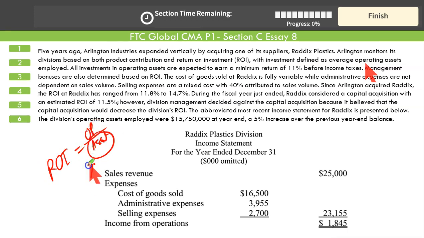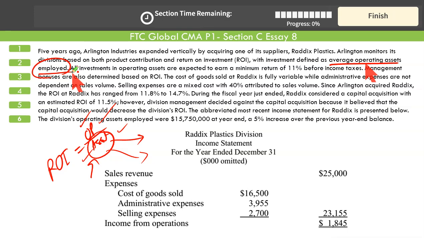Now this asset base could be total assets employed, total assets available, assets at book value, assets at market value, assets at replacement cost, assets at net present value. Since it's not a standardized ratio, you can use any combination of profits and assets you want. So for them, they have considered the assets as average operating assets employed. That excludes the assets that are not being used, that is extra land or extra surplus machinery or assets that are not used. Only assets employed.